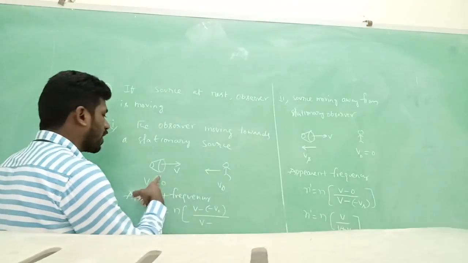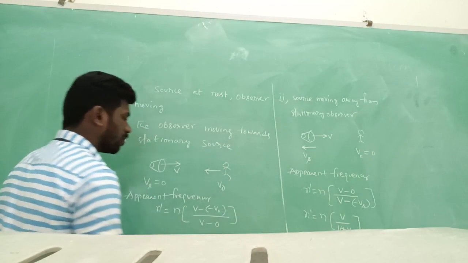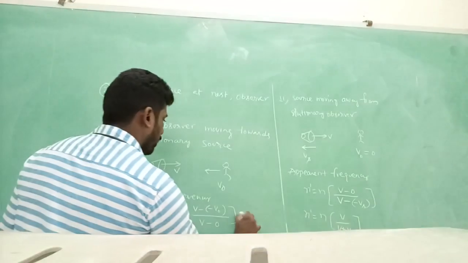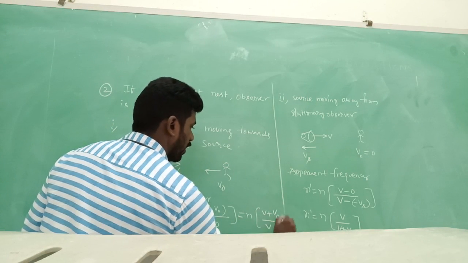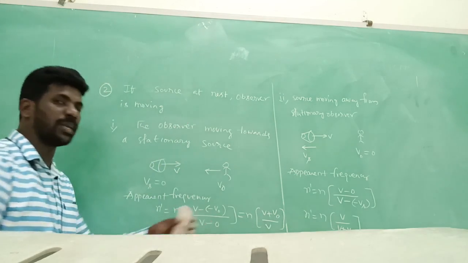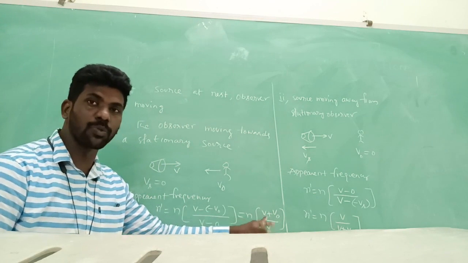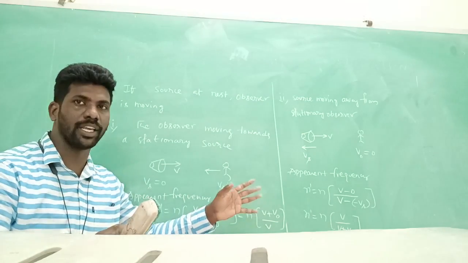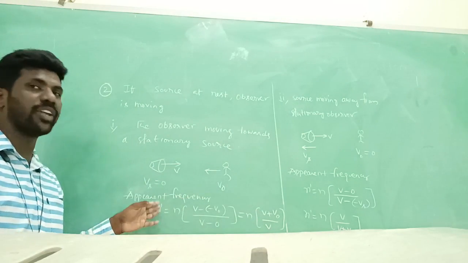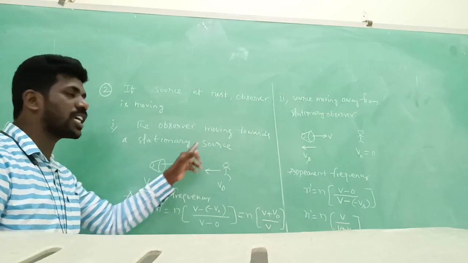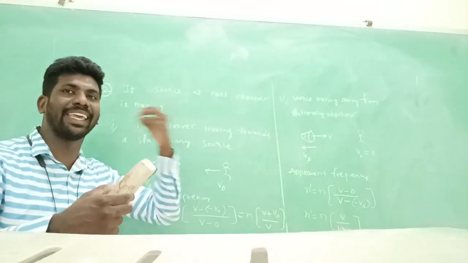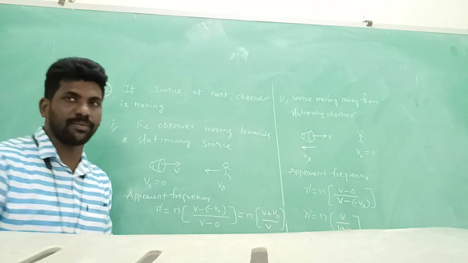V minus whatever V0 is. So n into V plus V0 by V. Very simple. Here V plus V0 means more relative velocity, and more relative velocity means more frequency. An observer moving towards a stationary source hears a larger frequency.